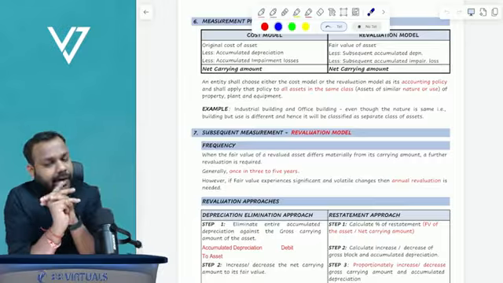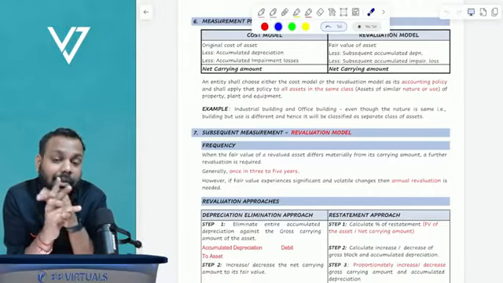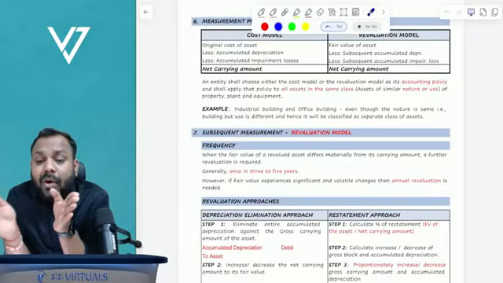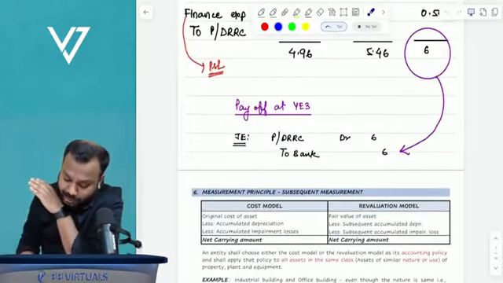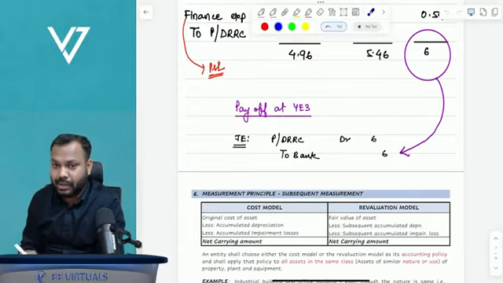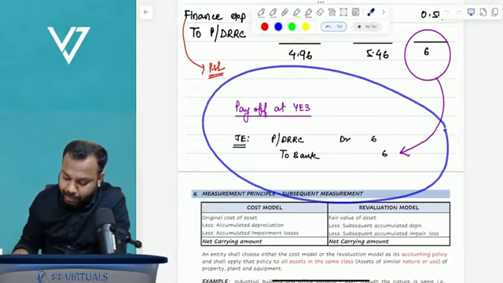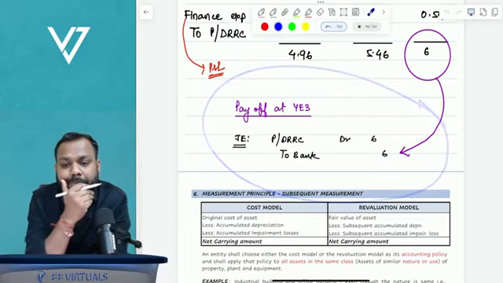Paul, please understand what is about the provision. The provision will get paid off at year end 3.